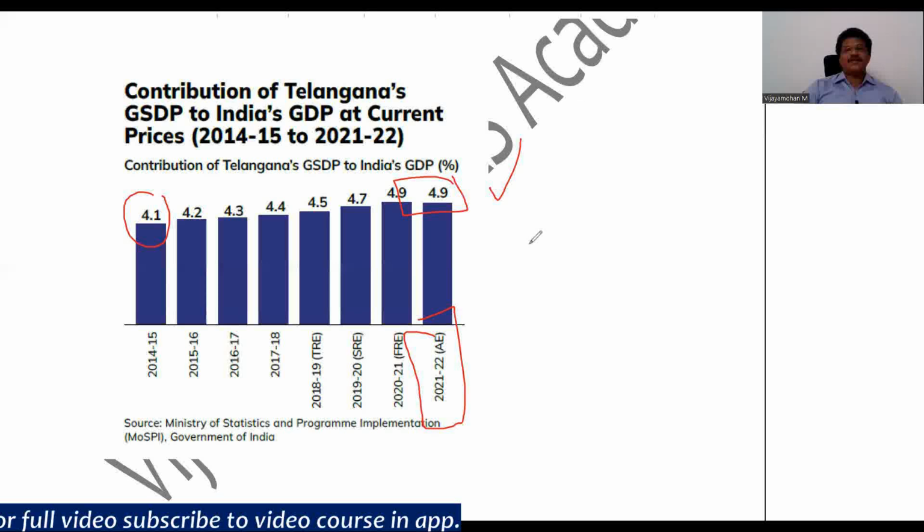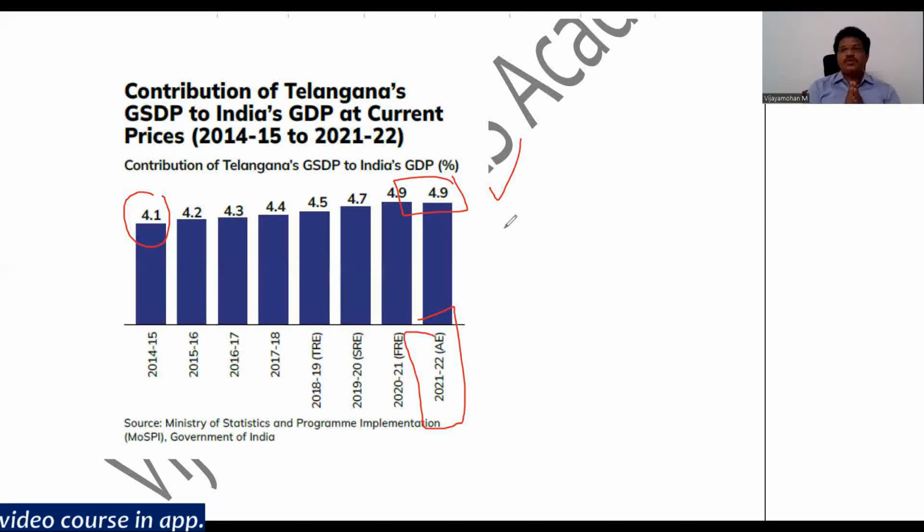This is also one of the aspects that you need to have an idea about. Why? Because there might be a question to delineate the growth rates of Telangana economy as well as the contribution of Telangana's GSDP to the total GDP in the last 5 or 6 years. Right? These are the kind of questions that you need to expect. You need to get into your thinking. Then you need to prepare your notes. Right? Now we will see another aspect.